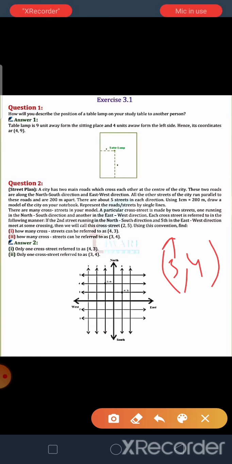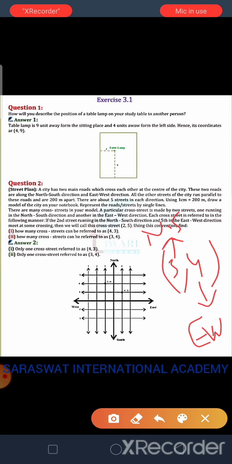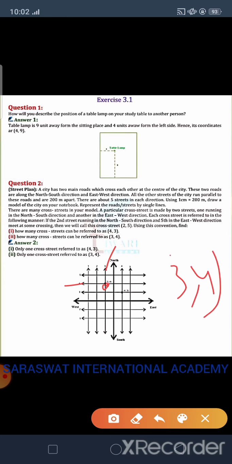Again we use the north-south direction and the east-west direction. The third north-south road is here, and the 4th for the east-west direction is this. So the crossing street is this point, and it is only 1 point. So for the 3, 4 order we also get one and only one cross street.